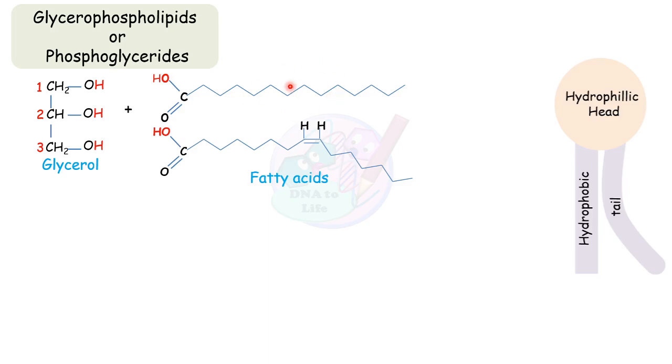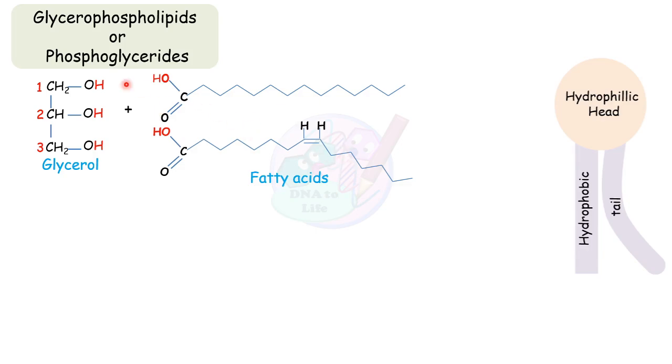In saturated fatty acid, all the carbons are engaged in bonding with hydrogen, and unsaturated fatty acid has double bonds between carbons, and they are called unsaturated because all the carbons are not saturated. Unsaturated fatty acids are further classified as monounsaturated if a single double bond is present, and polyunsaturated if many double bonds are present.